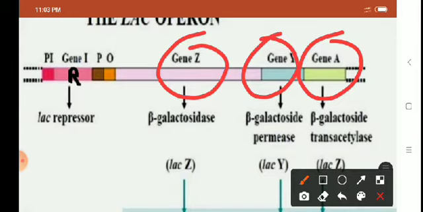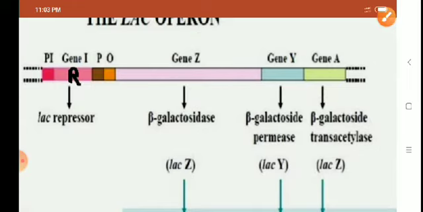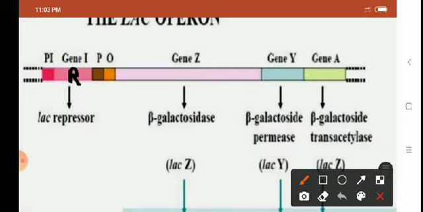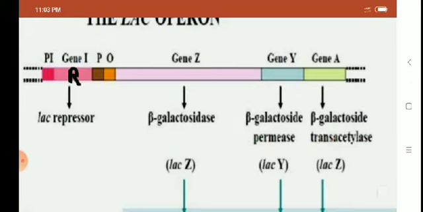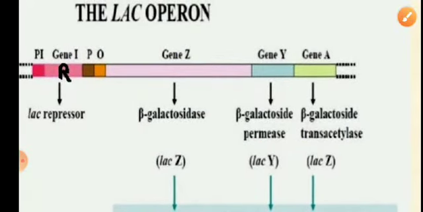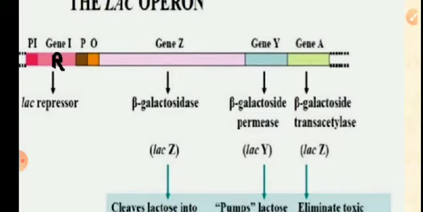Gene Z, gene Y, and gene A all get co-transcribed into a single mRNA. And then starts the protein synthesis. So there are multiple start signals and stop signals. Right. So first, gene Z synthesizes which enzyme? Beta galactosidase enzyme. Gene Y is responsible for the synthesis of galactoside permease.